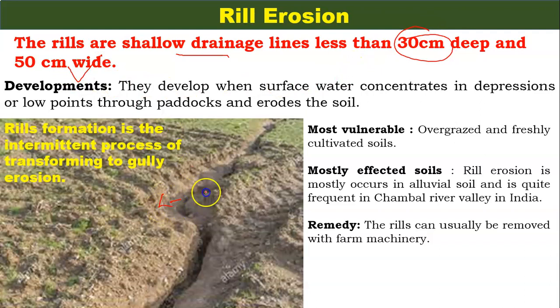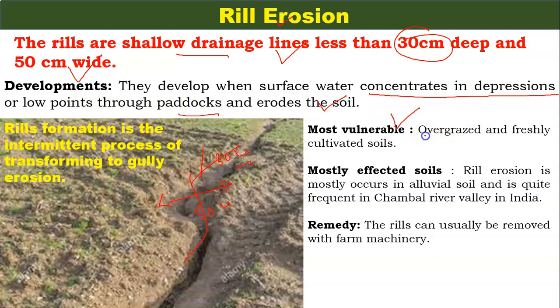If you see in this figure, this is 50 centimeter wide and 30 centimeter deep. If you find these types of erosion in any field, you can easily understand this is a rill erosion. And how does this rill erosion develop? They develop when surface water concentrates in depressions or low points through paddocks and erodes the soil.